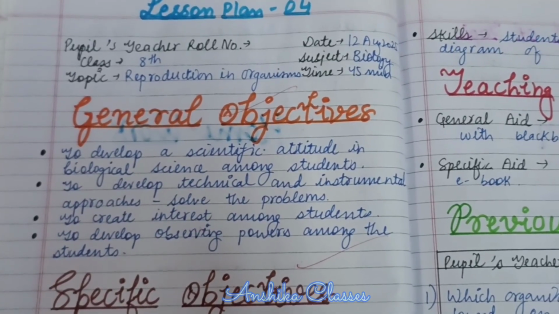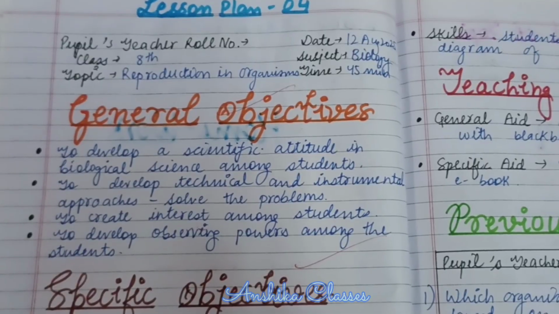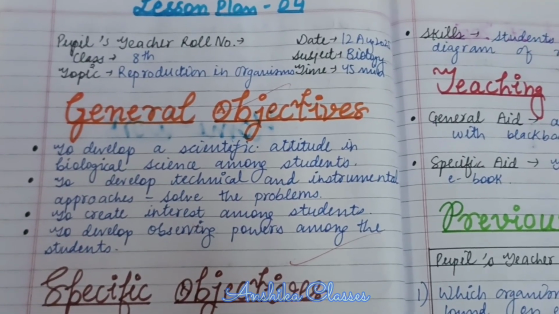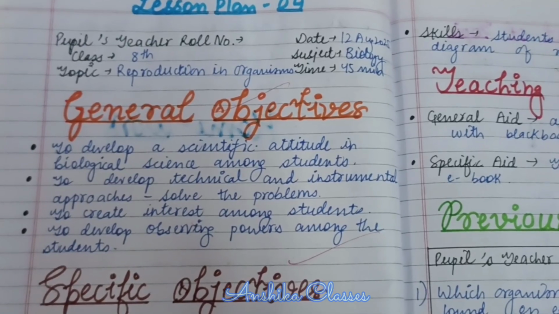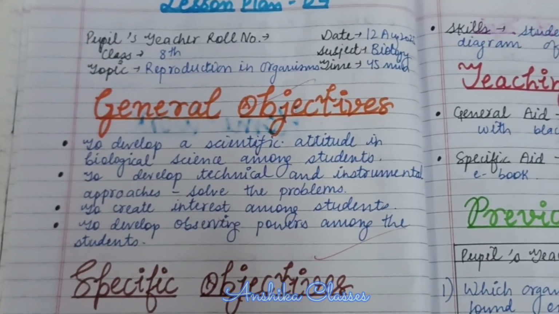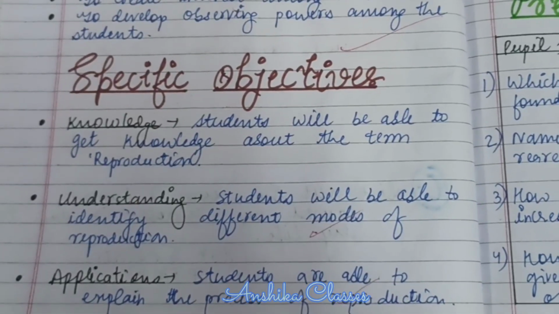We'll then specify our general objectives, which are to develop scientific attitude in biological science among students, to develop technical and instrumental approaches to solve problems, to create interest among students, and to develop observing power among students. Then we'll specify the objectives.